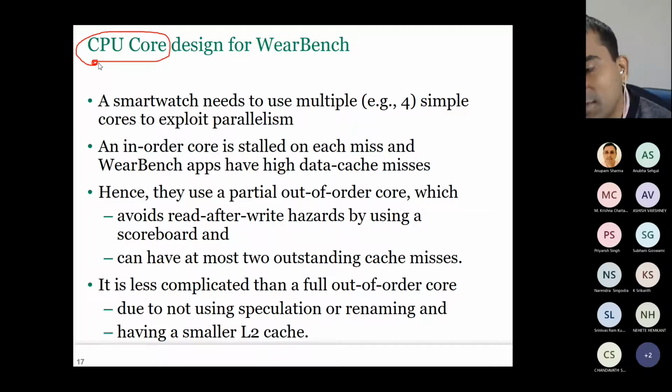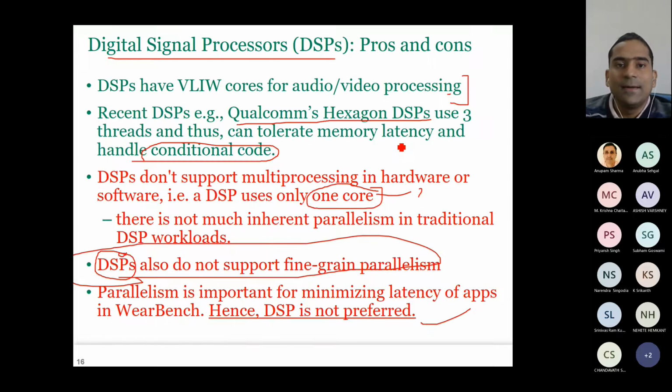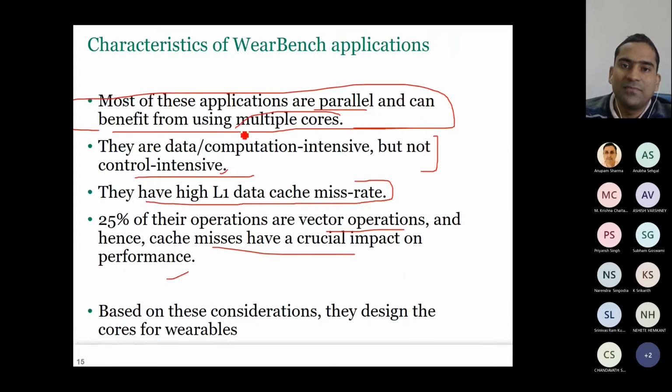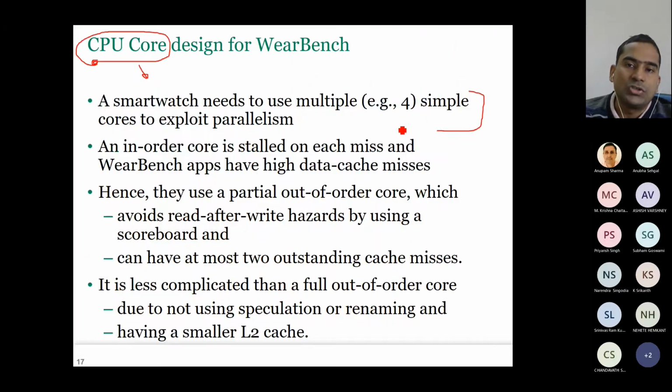See, a smartwatch is quite similar to a smartphone, to some degree. That's why the first thing which will come to our mind is why not use DSP, because it is so good in Qualcomm's mobile phones. That's why this is eliminated. So now let us come back to CPU. The smartwatch needs to use multiple simple cores to exploit parallelism, because we said that we need multiple cores. We need multiple cores because these applications are parallel. So let us use 4 cores.